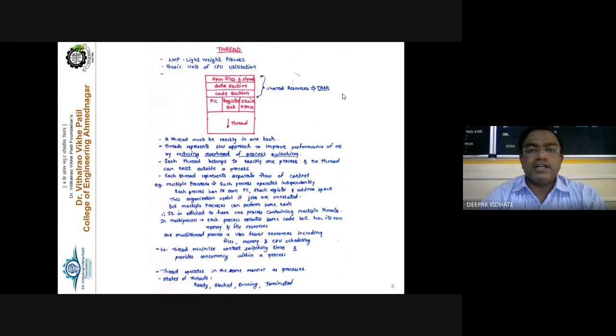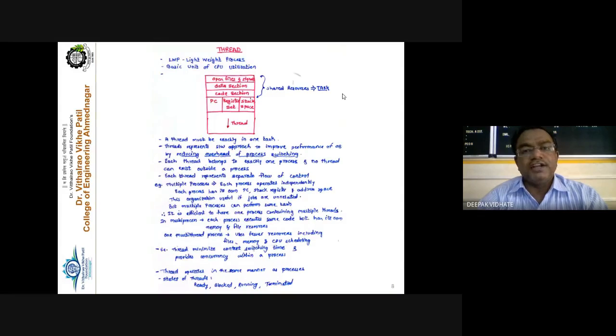So instead of that, only one process, the login process, is maintained, and under this login process n number of threads are created, and each thread is assigned to each user. For example, if I am logging in as abc@gmail.com, one thread is dedicated to my particular login session. Some other user logs in to that Gmail server, one more thread is created, but the process is the same. That is nothing but the login process.